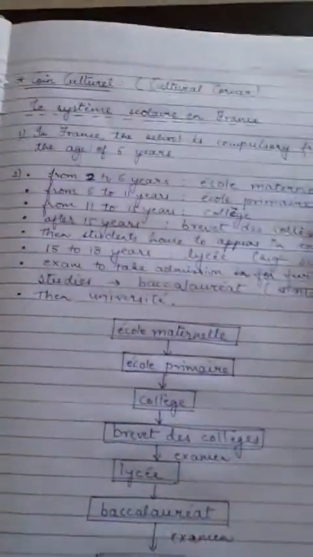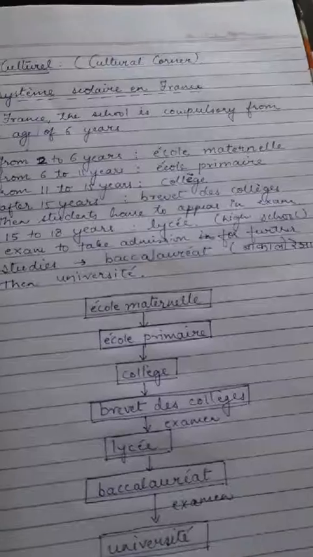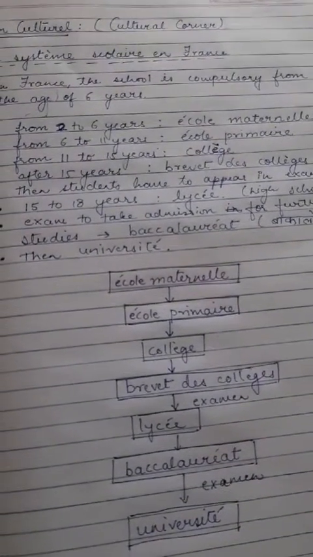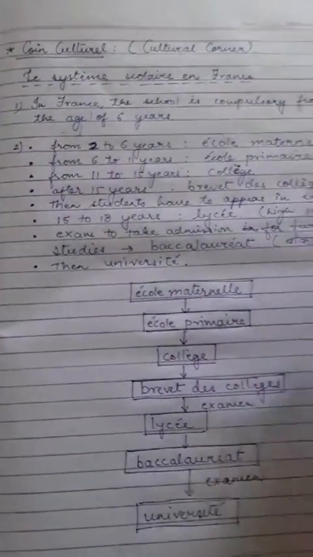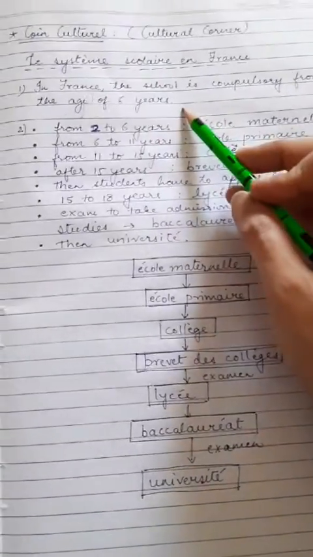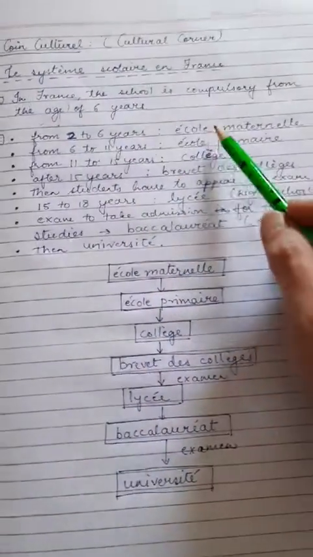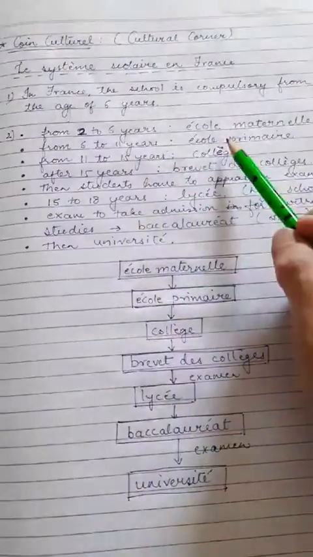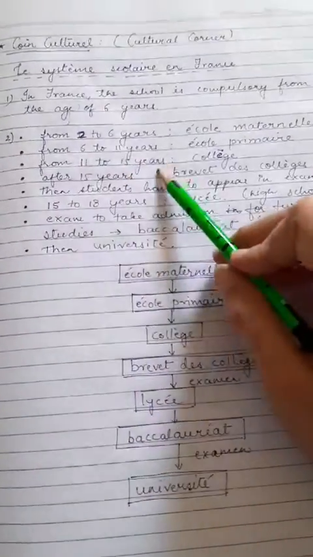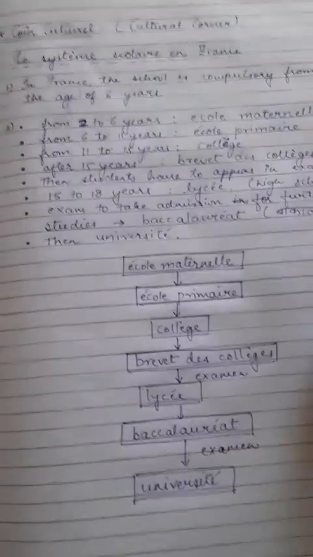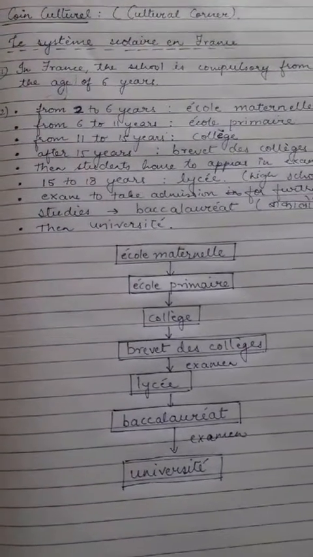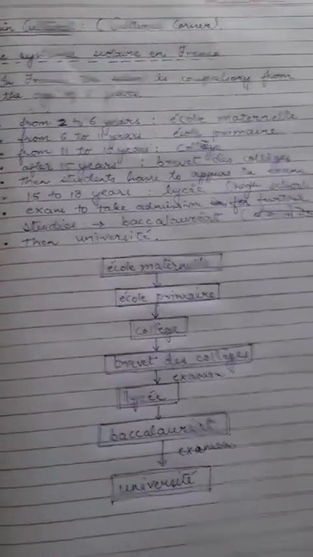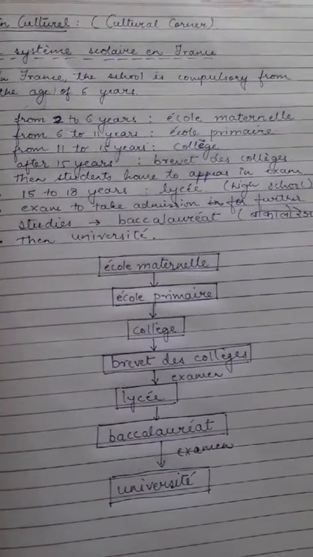See, the system of school in France. Like we have preschool, then primary, then middle, then secondary, senior secondary, then college, university. Similarly, they also follow one pattern. In France the school is compulsory from the age of 6 years. From 2 years to 6 years, école maternelle. Then 6 to 11 years, école primaire. 11 to 15, collège. Then after 15 years they have to give one exam, like the people give the 10th board exam, to come into the 11th or high school.